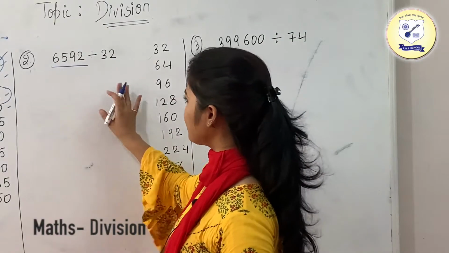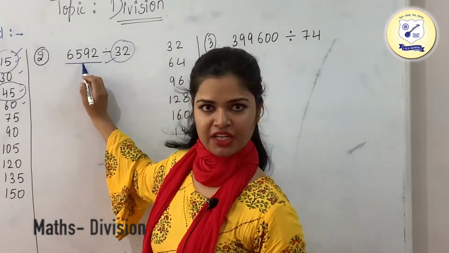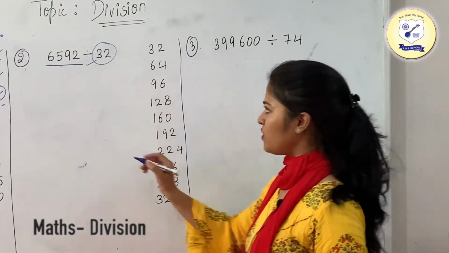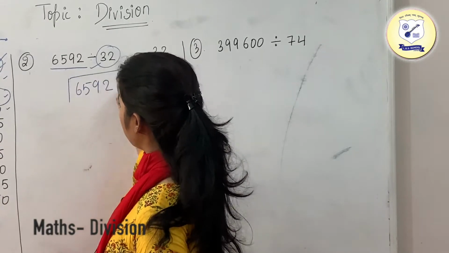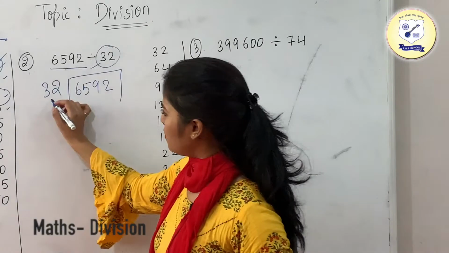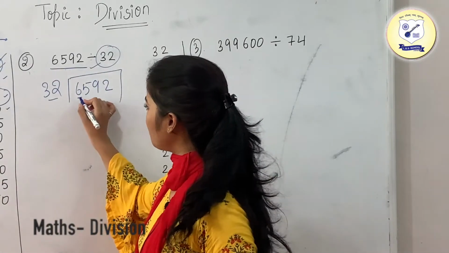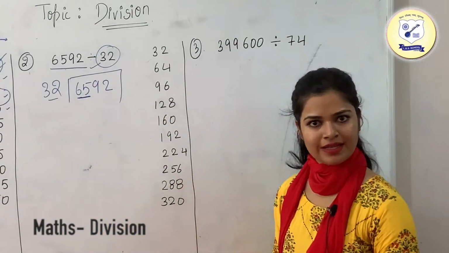So now the second example is this. We need to divide 6592 by 32. I have written the table of 32 in front of you. First of all, just write the dividend inside this bracket and the divisor outside. Now just look at this number. As you can see, 6 is lesser than 32, so we are going to take 2 digits, which are 65, which is greater than 32.